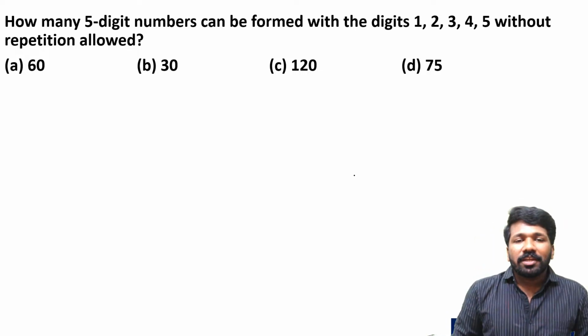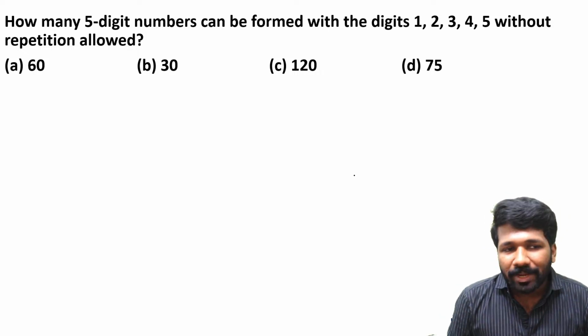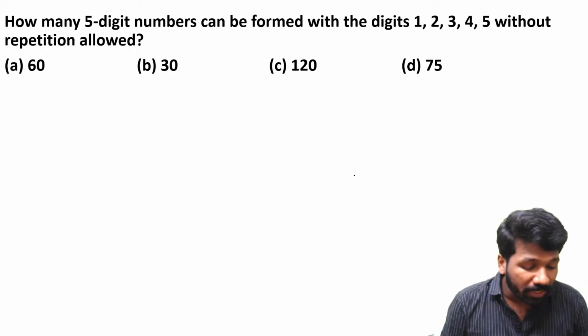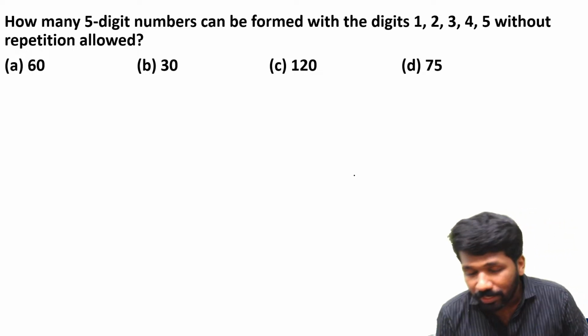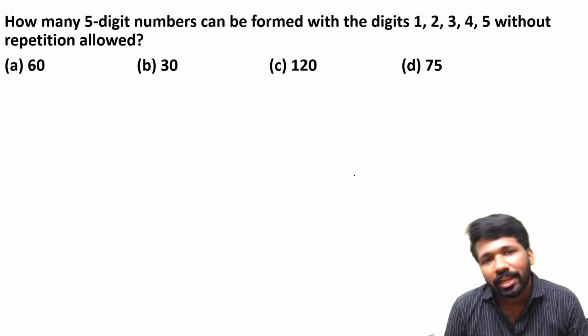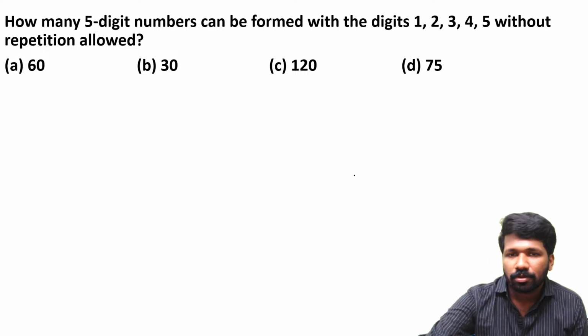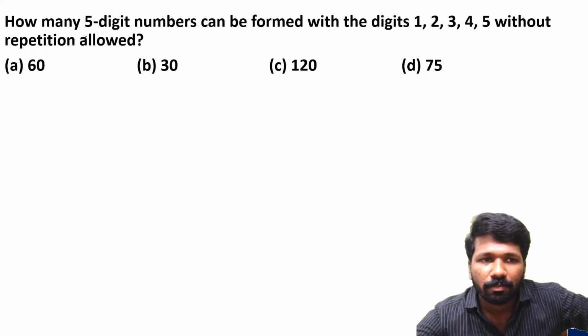How many 5-digit numbers can be formed with the digits 1, 2, 3, 4, 5 without repetition allowed? That means the number that is used should not be repeated. Just like in the anagram problem, the letter that is used is not repeated. Here the number that is used is not repeated. So how many ways are possible?